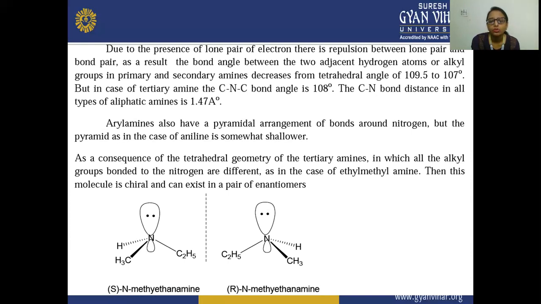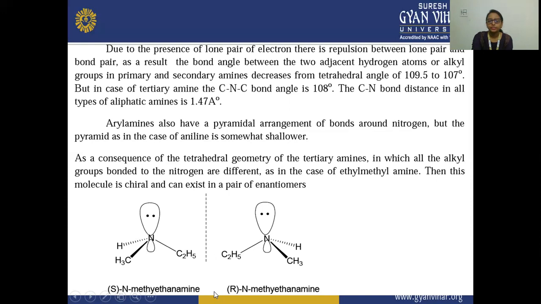Aryl amines also have a pyramidal arrangement of bonds around the nitrogen atom, but the pyramid, as in the case of aniline, is somewhat shallower. As a consequence of the tetrahedral geometry of a tertiary amine in which all the alkyl groups bonded to the nitrogen are different, as in the case of ethyl and methylamine, the molecule is chiral and can exist as a pair of enantiomers. As you can see here, the enantiomers.